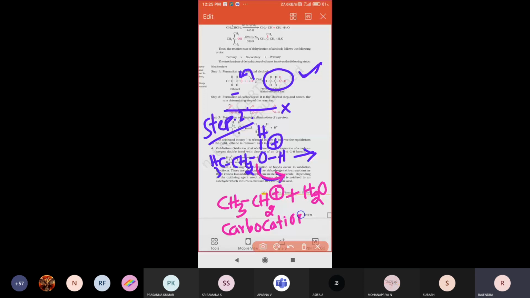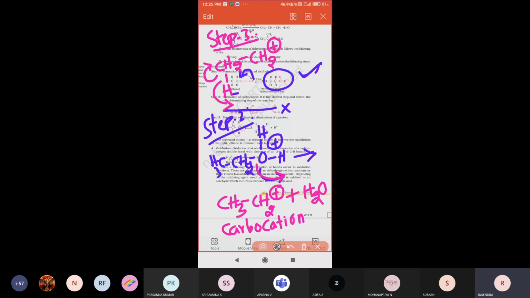Carbocation. Next, the third step: using this carbocation, one proton will leave. So step 3, I'm writing at the top. All of you see that. Step 3: how do we write this carbocation? You can represent it like this: CH3, single bond, CH2 plus. One H plus ion will leave, so this bond should migrate towards the carbon side. The carbon will get a minus sign.